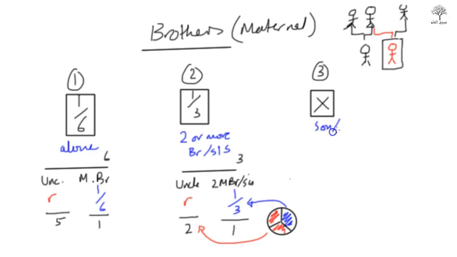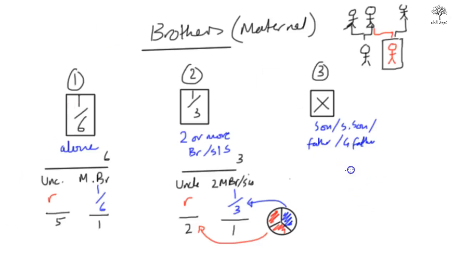So in this case, number one, if there is a son, or number two, if there is a son's son, a grandson, or number three, if there is a father, or number four, if there is a grandfather. If any of these four people are in a calculation, then that brother or sister, maternal, will not receive a share. They become prevented from receiving any share. So remember that. Okay, so you need to memorize these individuals. When they come together, they stop the brother from receiving a share.